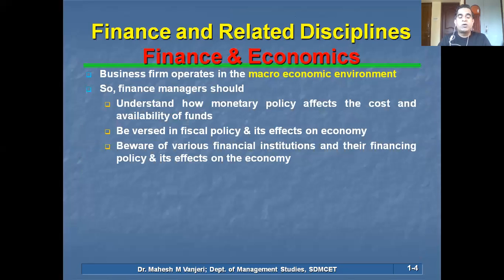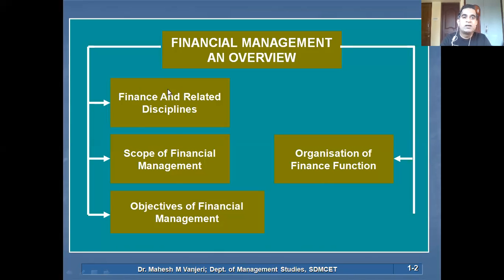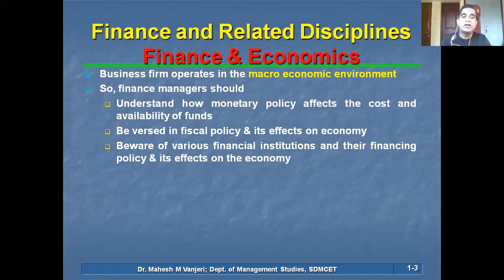Now the second topic in the chapter is finance and related disciplines. So I repeat, now we are moving on to the second topic. As you can see here, we are moving on to the next topic in the chapter, finance and related disciplines. It will give you a better understanding of what finance or financial management is. So first we are going to understand finance and economics, how finance and economics are related.